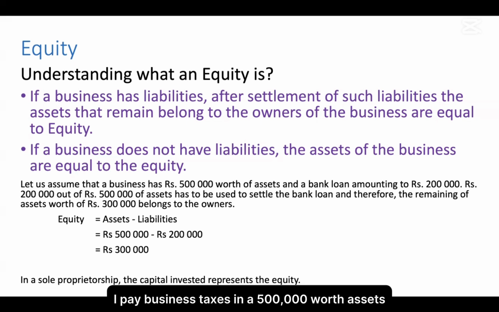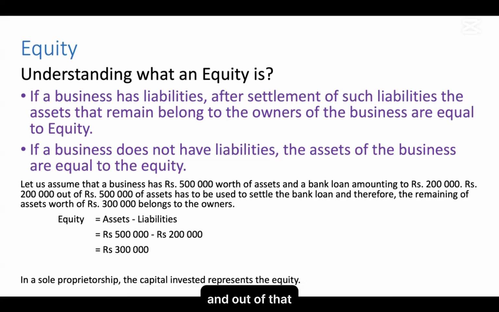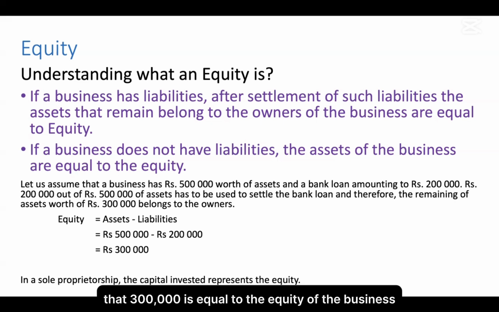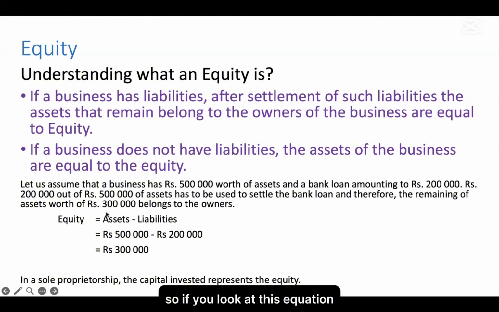Our business has 500,000 worth of assets, and there are 200,000 worth of liabilities. If we want to settle that 200,000, we have to sell 200,000 of assets and settle that liability. After the settlement, we have 300,000. That 300,000 is equal to the equity of the business. So if you look at this equation, equity is equal to assets minus liabilities.